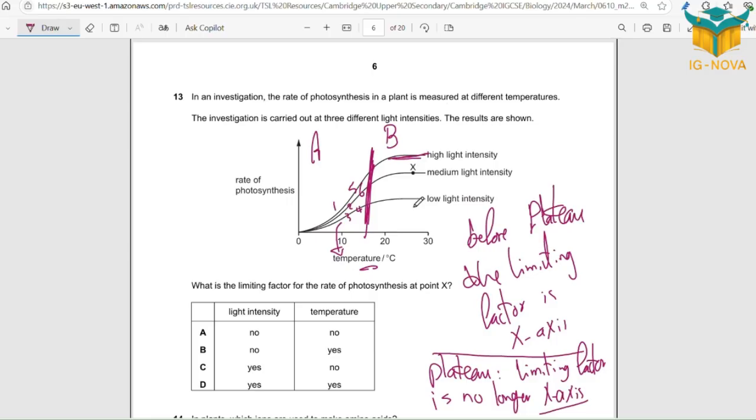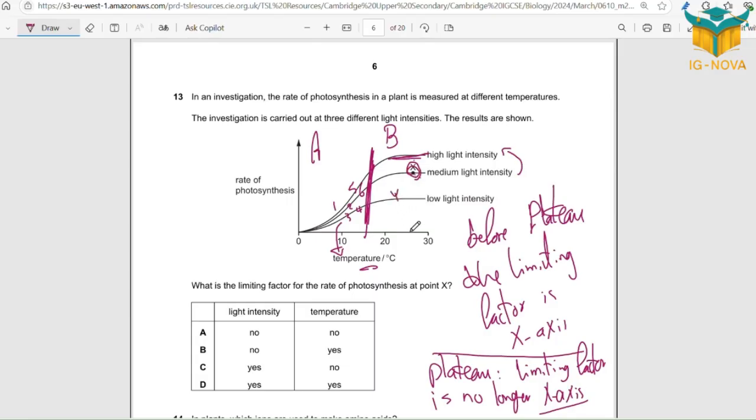And here at area B, what could be a limiting factor for this one? Could be carbon dioxide concentration, might be. Could be light intensity, maybe. Could be water as well, might be. The graph here says that we have higher light intensity, so the graph went up. So at area X, the light intensity is the limiting factor. Let me make it more critical.